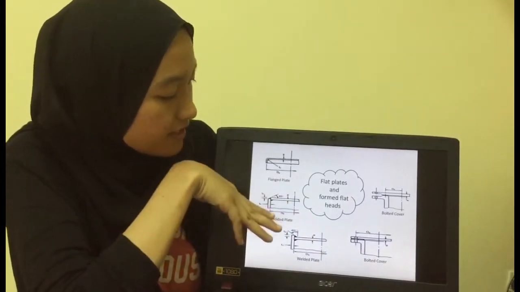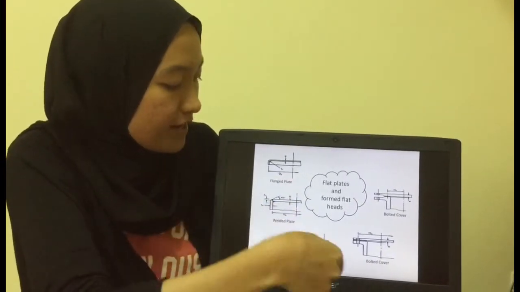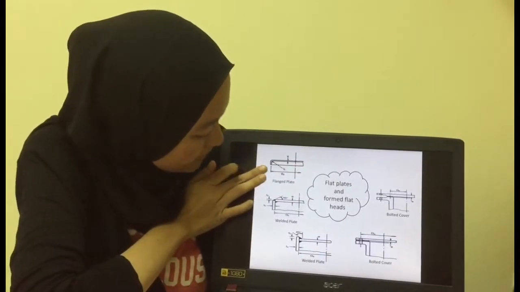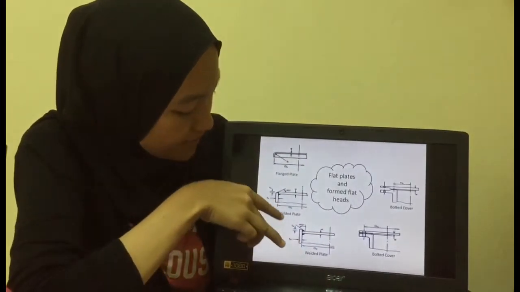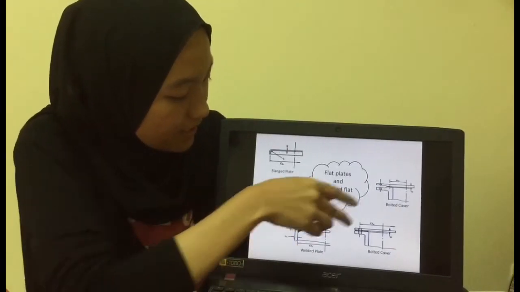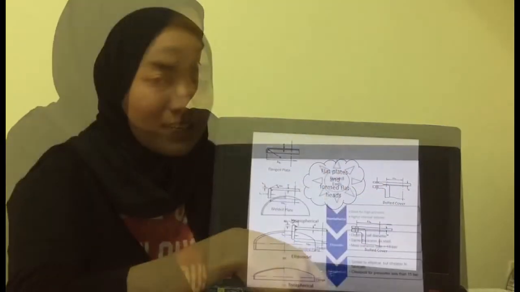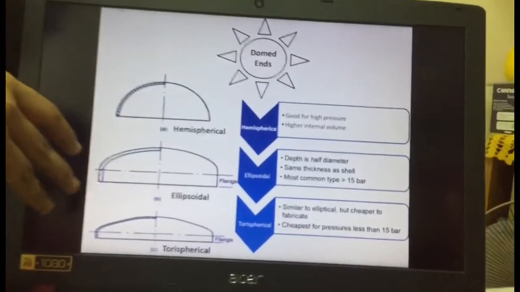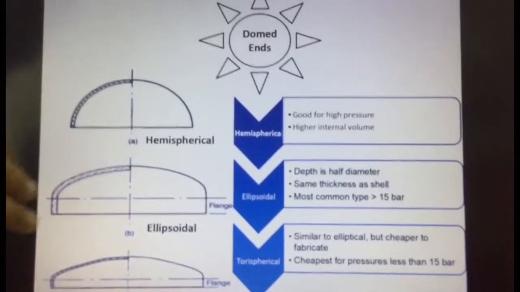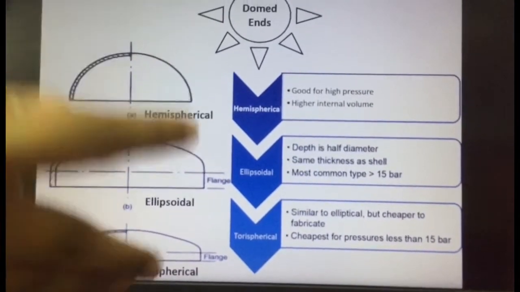Okay, so this is the example of flat plate and formed flat heads. The first picture is flange plate. These two pictures are welded plate and the other two are bolted cover. This is the dome head type, which is divided into three: hemispherical, ellipsoidal and torispherical, that I said just now.